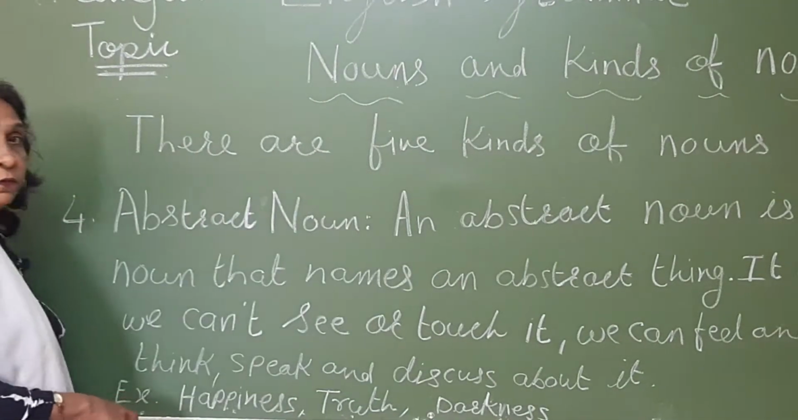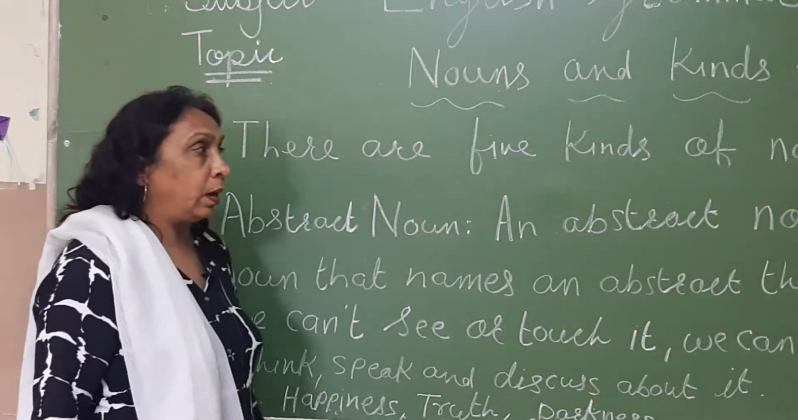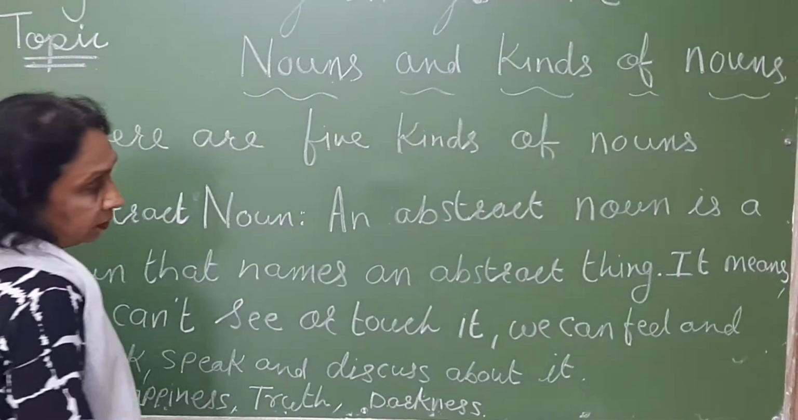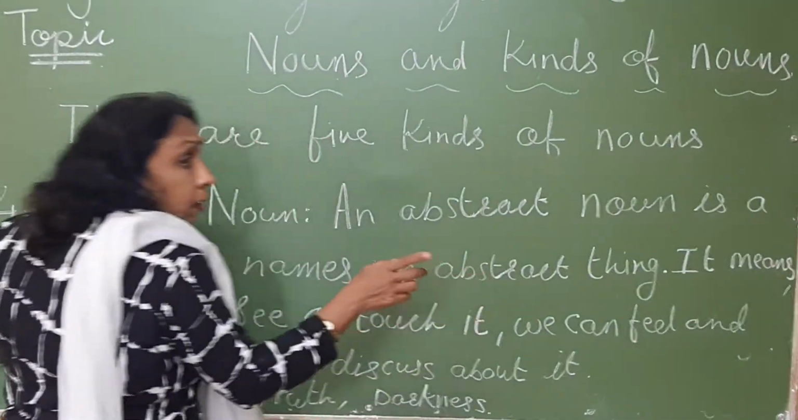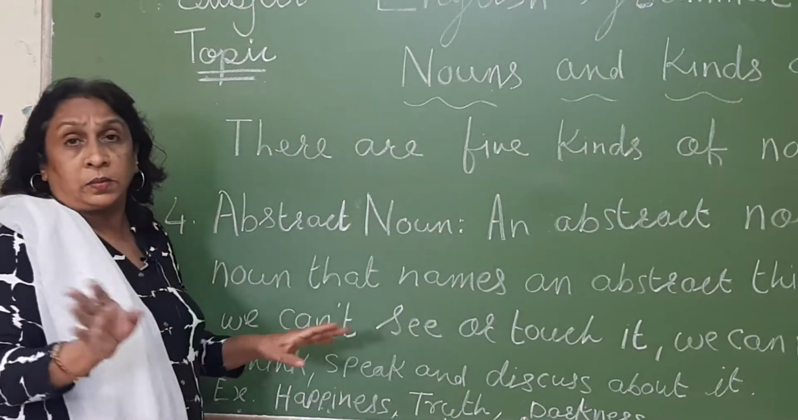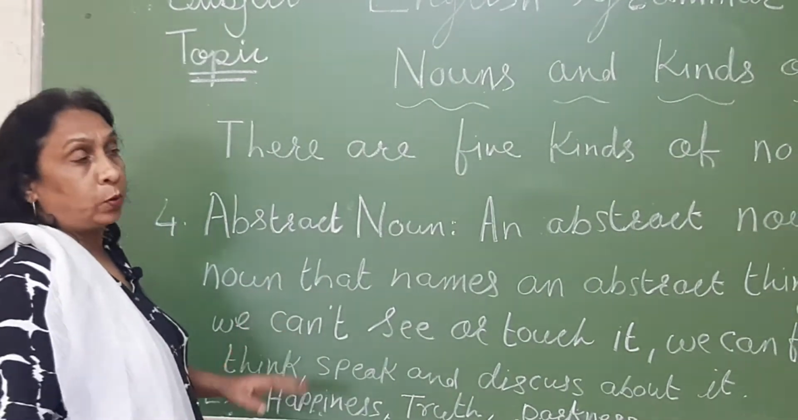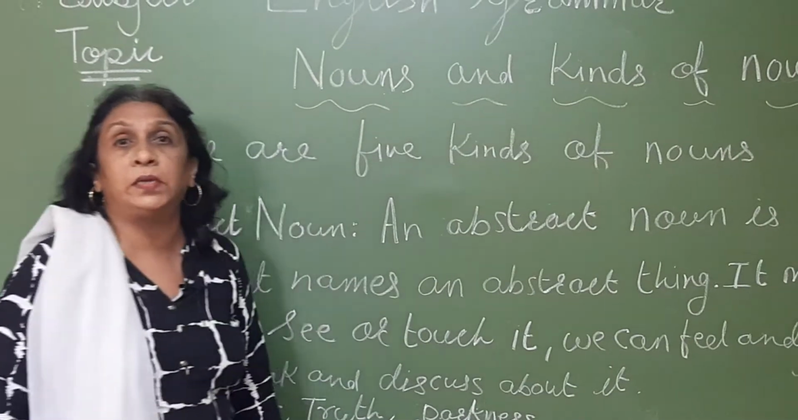The fourth kind of noun is an abstract noun. An abstract noun is a noun that names an abstract thing. Here abstract means what? Means we cannot see that thing. It does not have any existence. It does not exist. We can only think or feel about it. Abstract means a thing which does not exist.